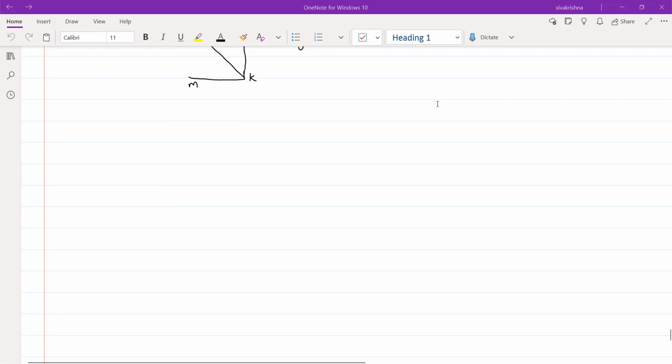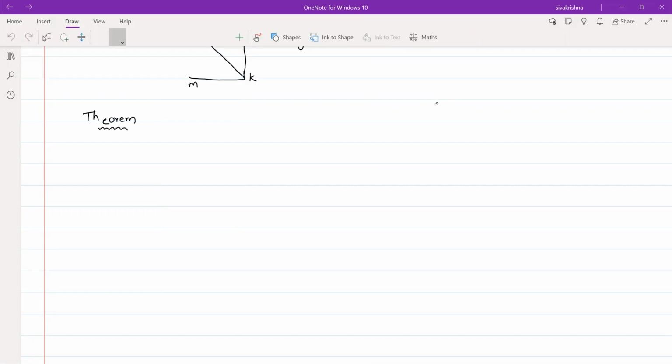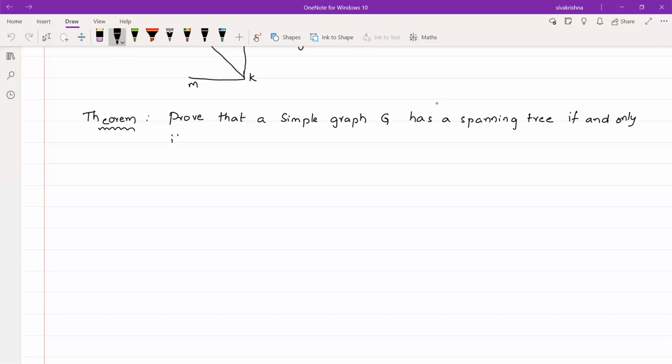Hello students. Today I am going to discuss one important theorem, that is: prove that a simple graph G has a spanning tree if and only if it is connected. So this is the theorem statement.